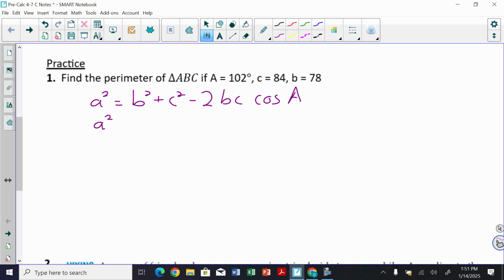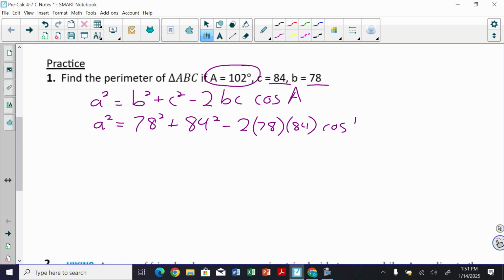And now I'm just going to put in those things that we're trying to find. I don't know what a squared is, so I'm going to keep it that. But b I have right here is 78 squared plus 84 squared minus 2 times 78 times 84 times the cosine of angle A, which is right here, cosine of 102. All right.